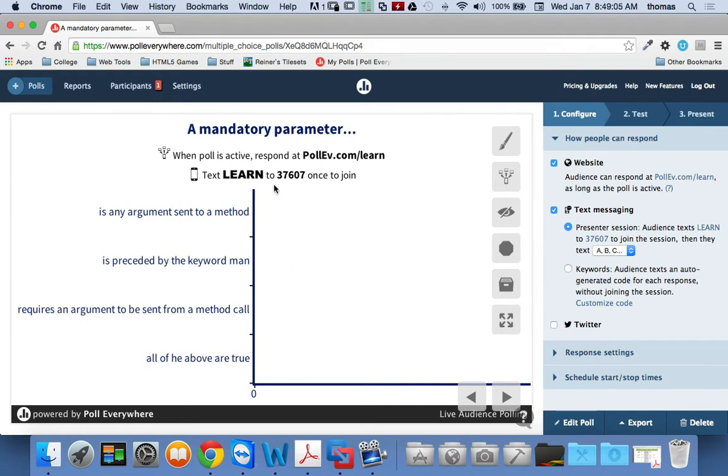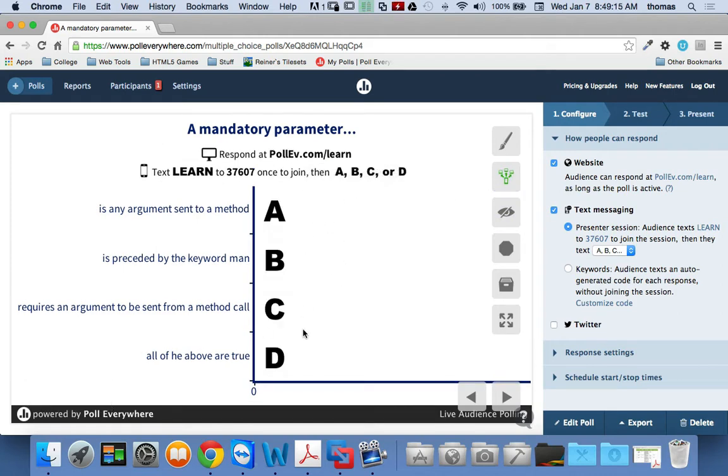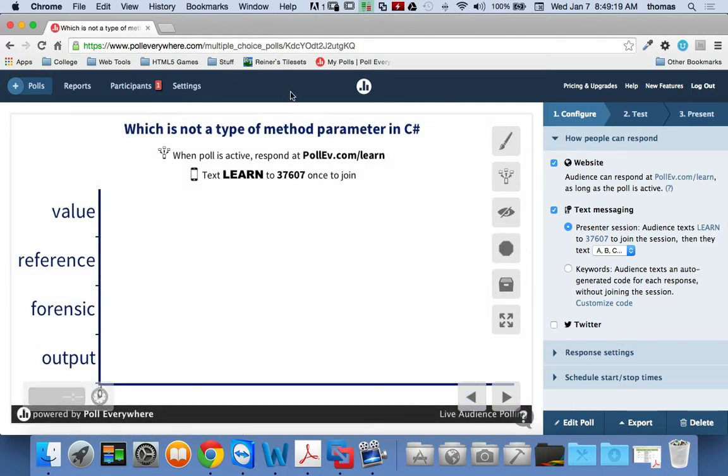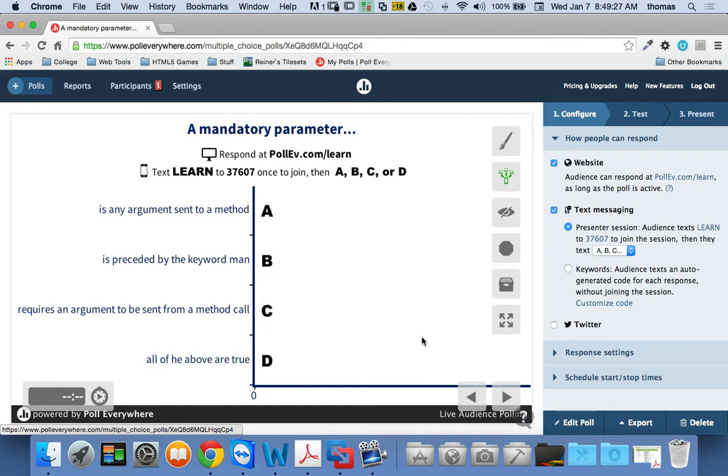What we're going to do is I'm going to ask you a question. The question is going to be about a mandatory parameter, and so on. And we're going to talk about that. I'm going to put that poll live right now. Then you're going to be able to poll A, B, C, D, and so on. So again, to join it, text learn at 37607.